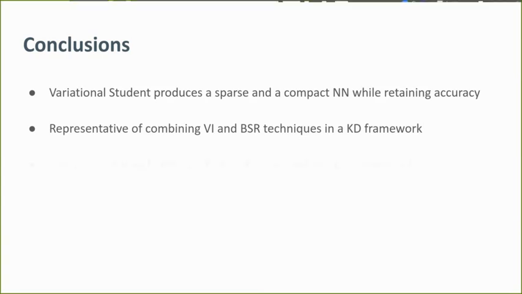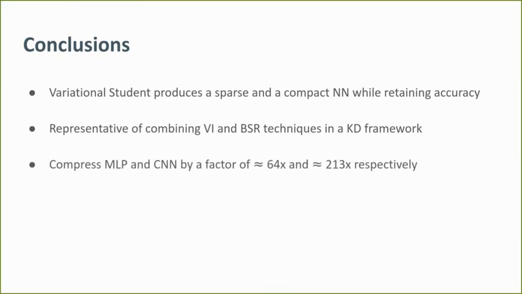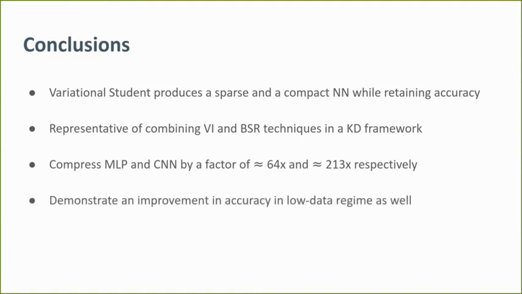Furthermore, we achieve a compression of up to 64 times and 213 times for MLPs and CNNs respectively. The variational student framework is shown to perform significantly better than the state-of-the-art methods in low data scenarios. A student network trained using the proposed framework performs inference in real time.